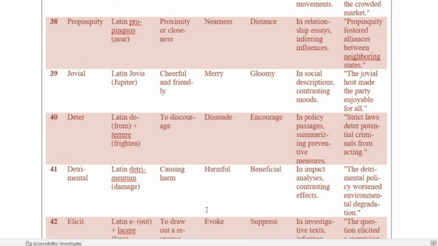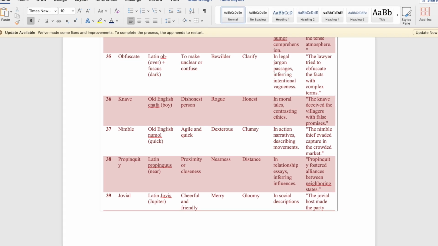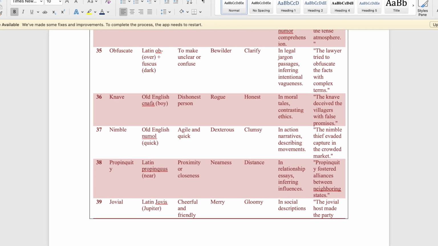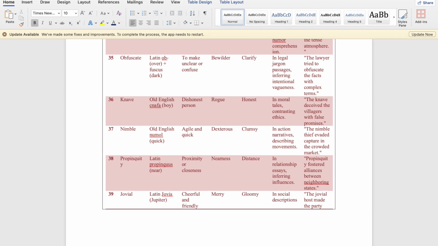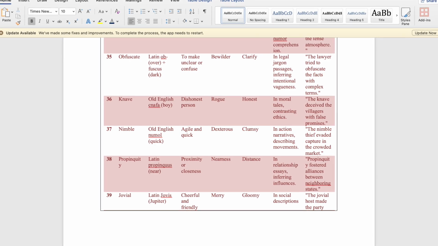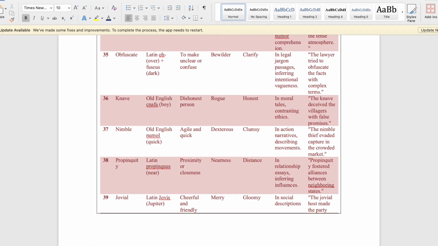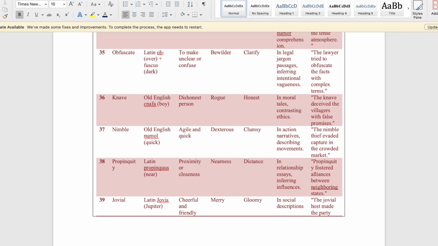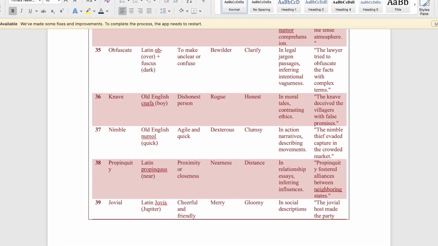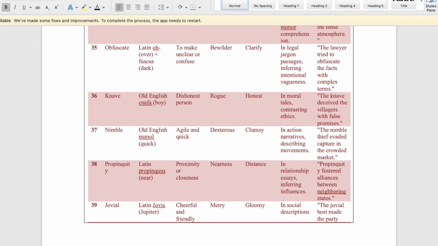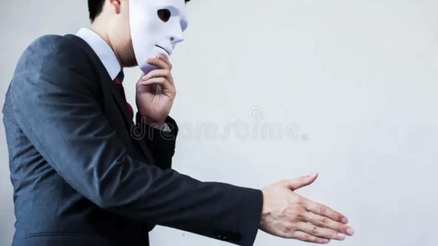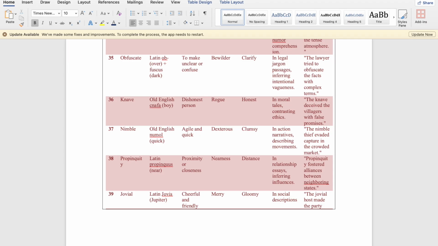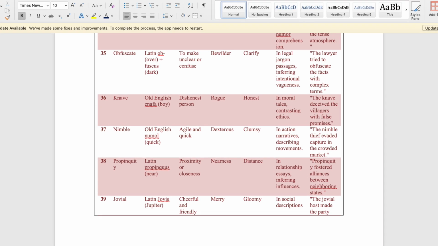The next word is knave. This word comes from Old English and it means boy. So, knave is a dishonest person. The synonym is rogue and the antonym is honest. Now, you may have read a lot of moral tales, and in such tales, in such fables, this word contrasts ethics and deception. It creates this dichotomy. An example is the knave deceived the villagers with false promises. He fooled the villagers.